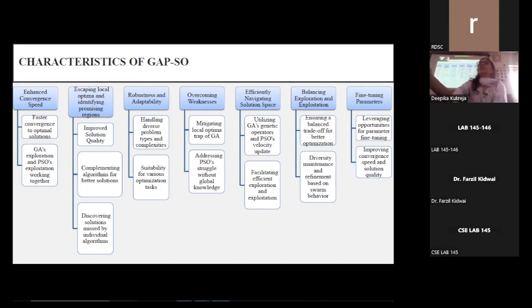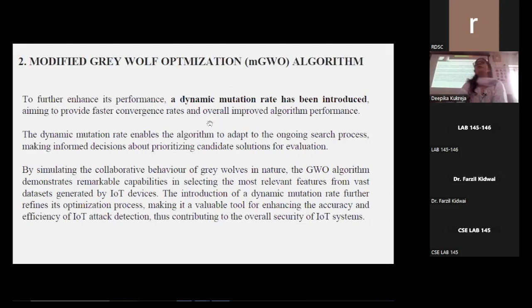The next algorithm that I have used, again a nature-inspired algorithm, is a modified gray wolf optimization algorithm. This algorithm takes inspiration from the collaborative behavior of gray wolves in their natural environment, making it a highly effective approach for solving various optimization problems, including feature selection in machine learning applications.